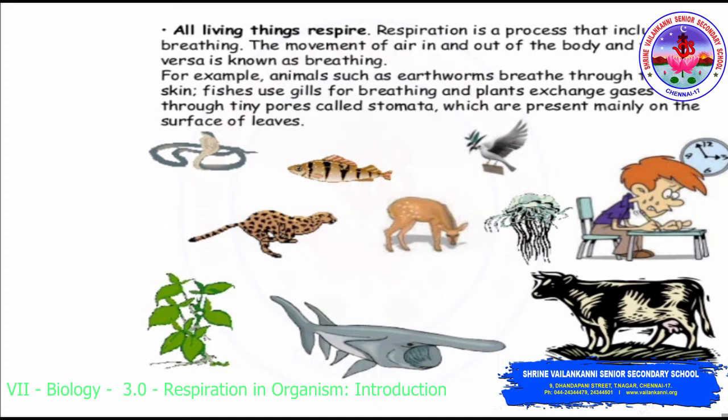All living things respire. Respiration is a process that includes breathing, the movement of air in and out, that is, the exchange of gases in and out of our body, which is known as breathing. For example, animals such as earthworms breathe through their skin, fishes use gills for breathing, and plants exchange gases through tiny pores called stomata, which are present mainly on the surface of leaves. So here the respiratory organs are skin, gills, stomata.